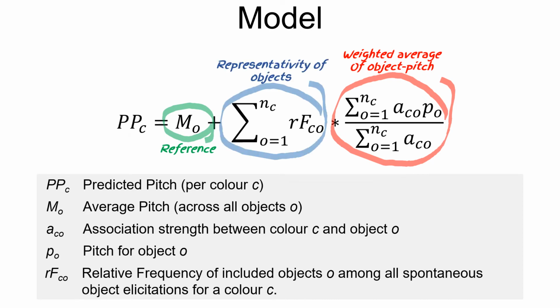And the blue term here takes into account how specific the object color associations are. When colors are associated with a few specific objects, the term is high. For colors that are associated with a large range of different objects, the term is low, reducing the importance of the color object associations.